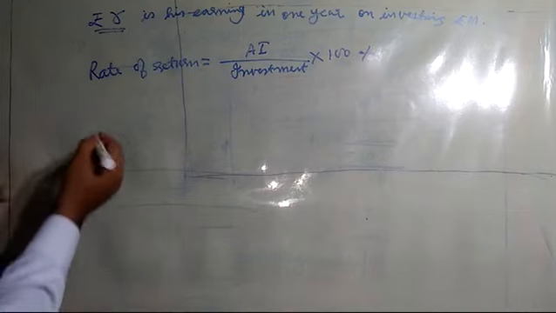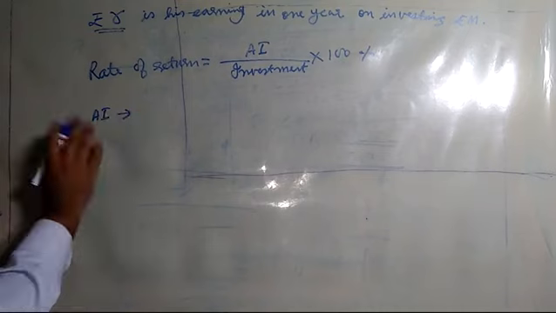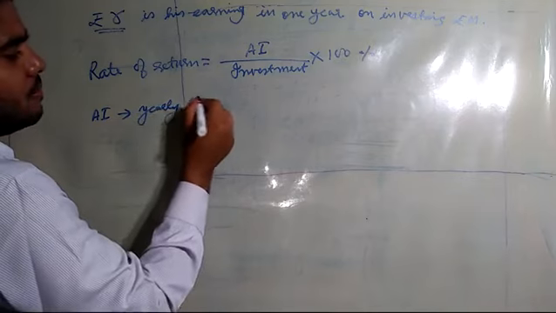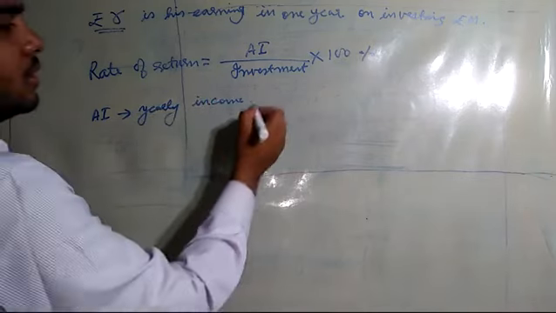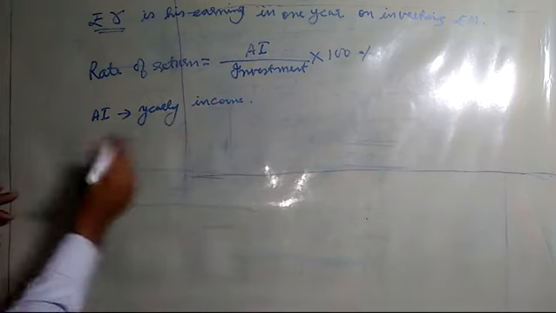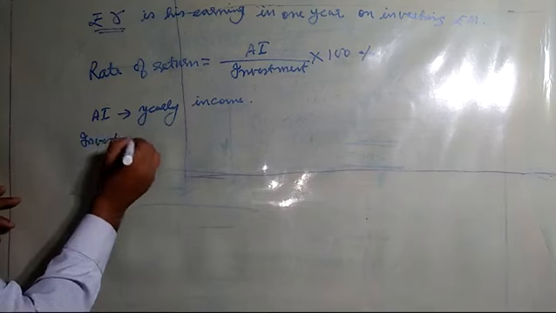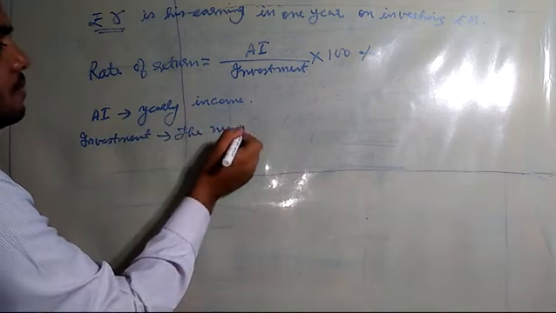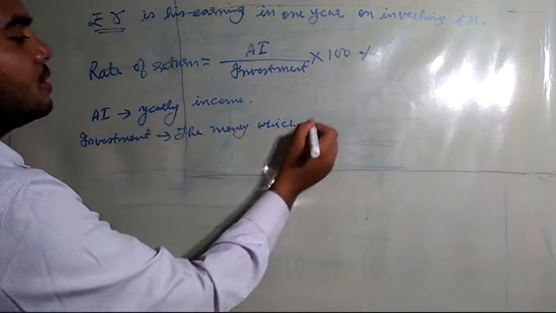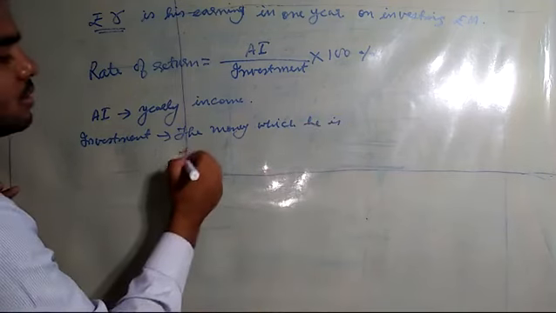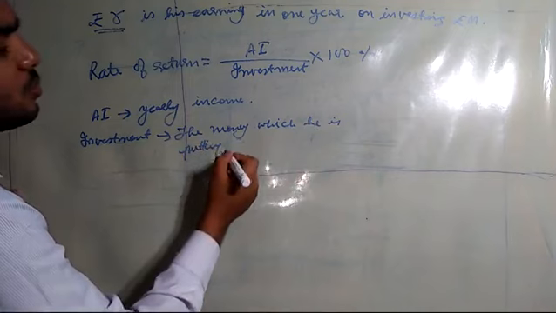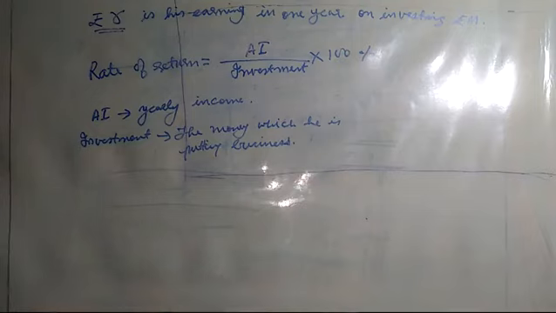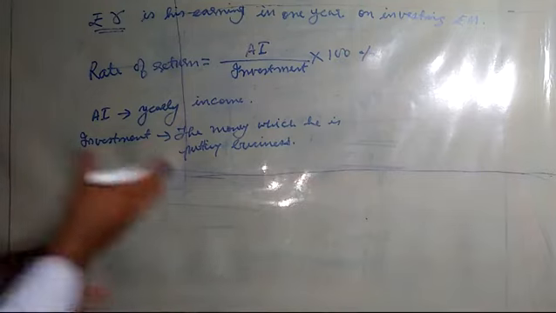Now with the words annual income, I hope all of you understand the literal meaning. Annual income means yearly income that he is getting. Investment means the money which he is putting in business, that is, how much of his money he is giving to the business.